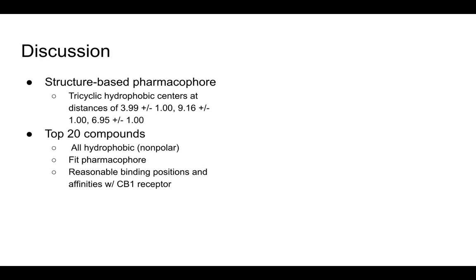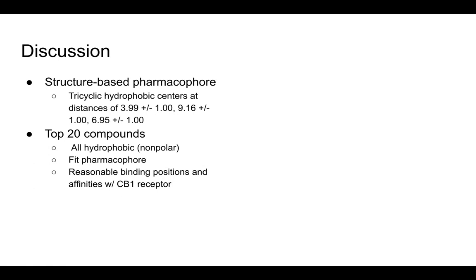I narrowed down 54,298 commercially available compounds to the top 20 after performing virtual screening and calculating scoring functions. Because I took commercially available compounds, this means that my top 20 compounds are all available on the market and previously used for drugs. Virtual screening and scoring functions ensure that the compounds fit the pharmacophore and are predicted to have reasonable binding positions and affinities with the CB1 receptor.